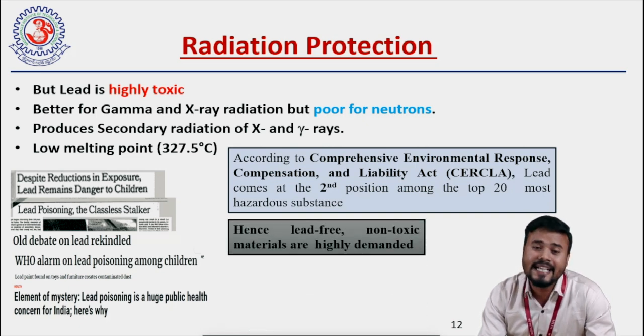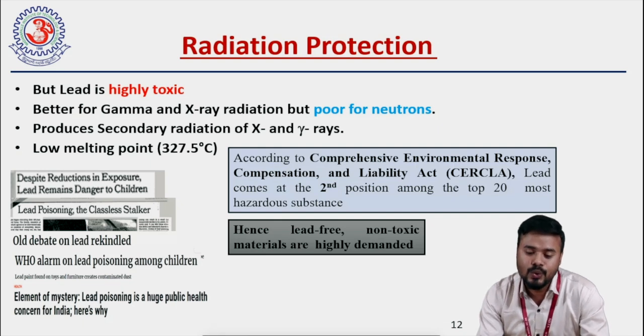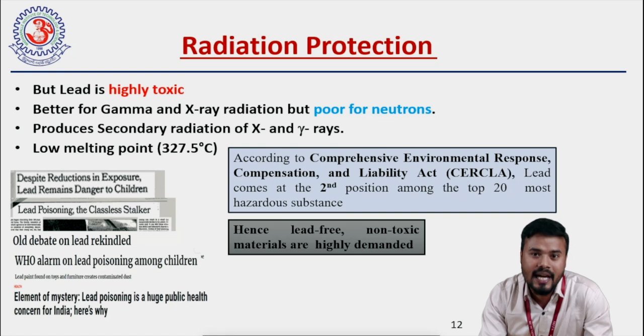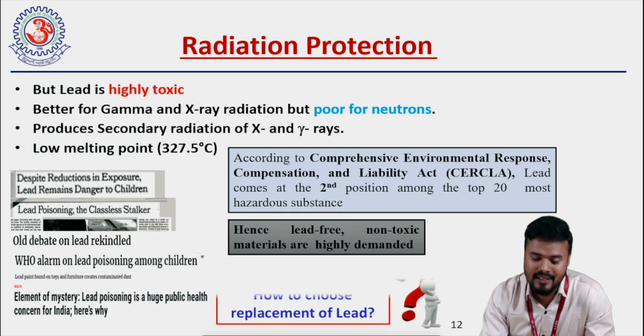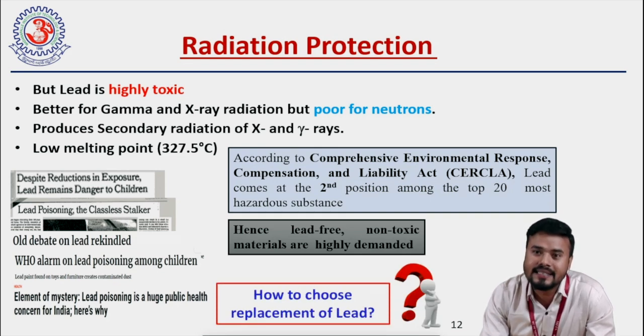So hence there is a need to develop a material which can replace lead, which is non-toxic and which can effectively shield X-rays and gamma rays. But again, the big question is how to choose that material. What is the science behind it? How is it shielding X-rays, gamma rays, and neutrons, right? So this is the big question.